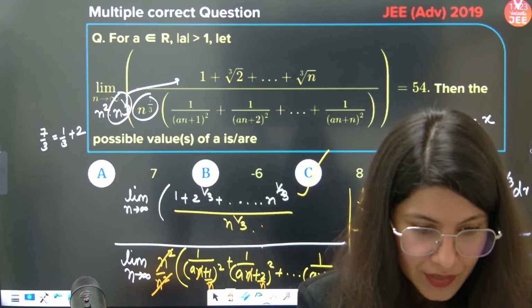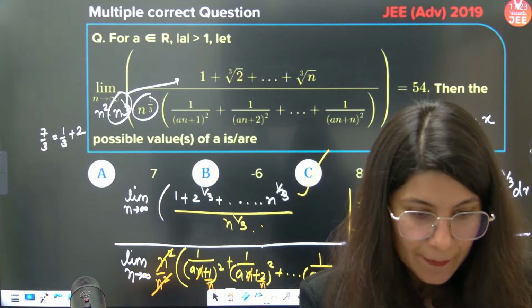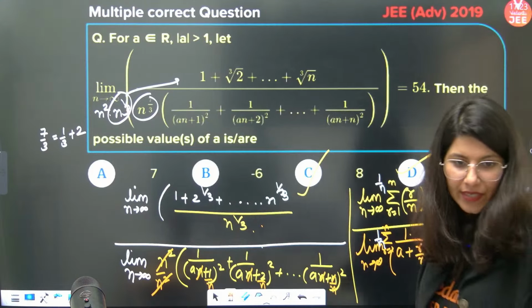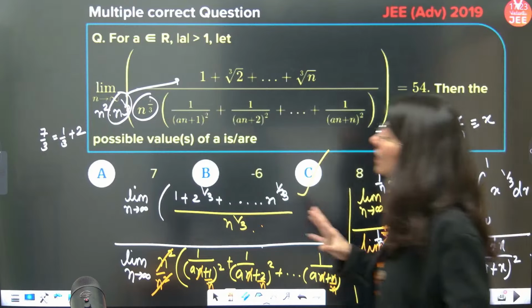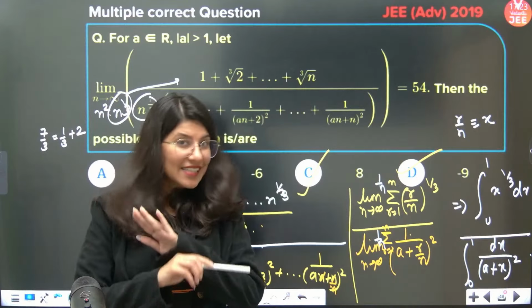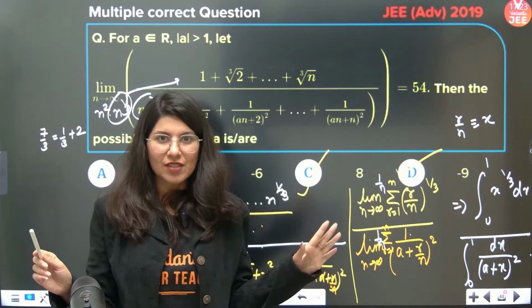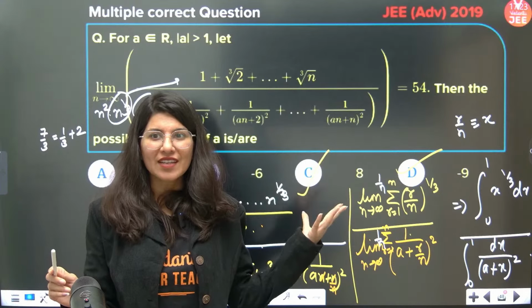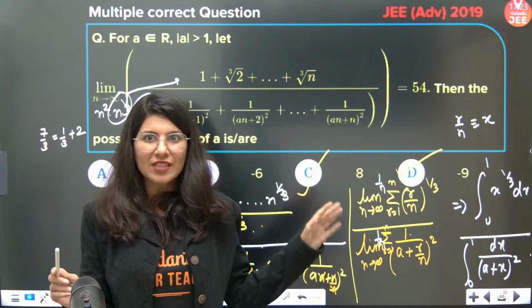Ma'am, why did you convert into an integral? Simple limit after taking limit common. Mahesh, what are you trying to say? See, understand, this question is a disguise question. Disguise means that this question is an imposter question. This is not a limits question, trust me.